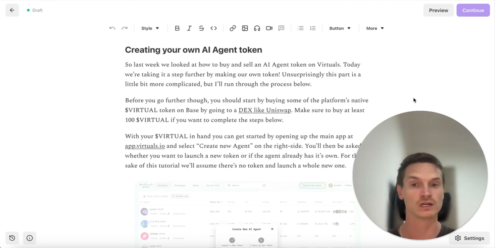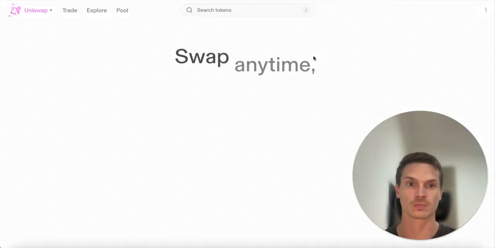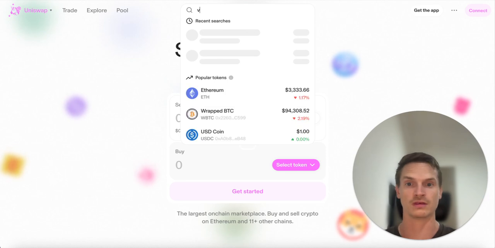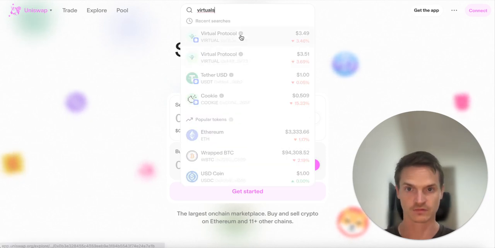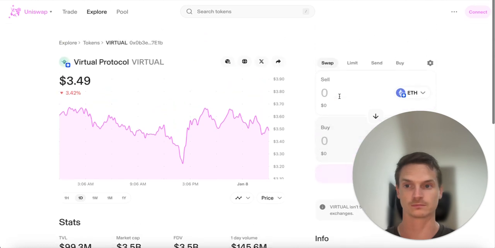The first thing you should really do is start by buying some of the platform's native virtual token, and you can do that on this link here. You just go into Uniswap and search for the Virtuals token, Virtual Protocol here, and this is it. You can get hold of some virtual token. Cool.